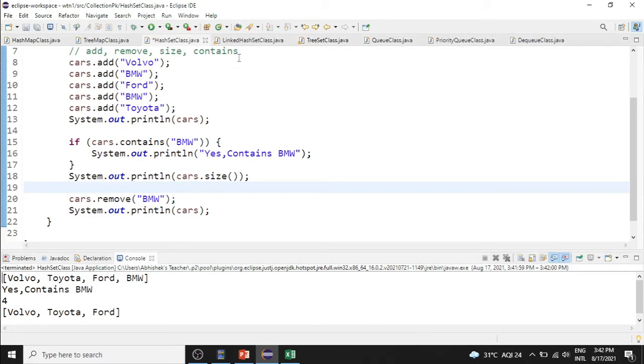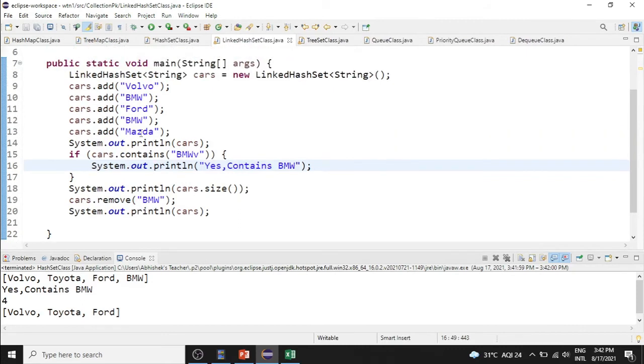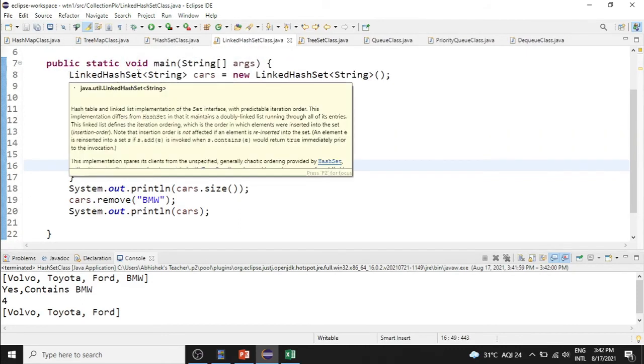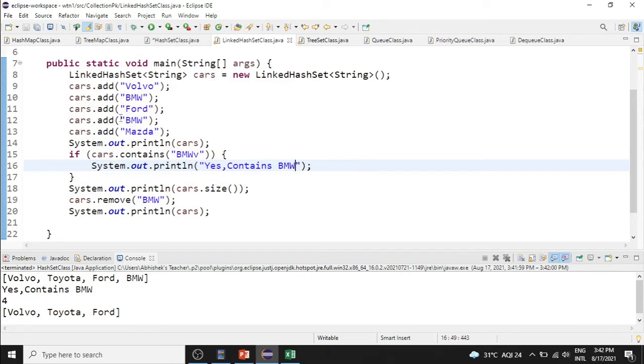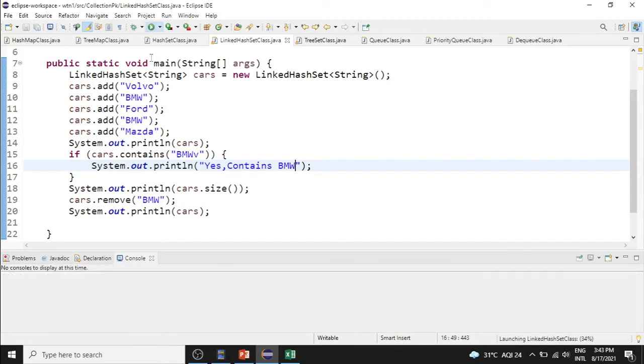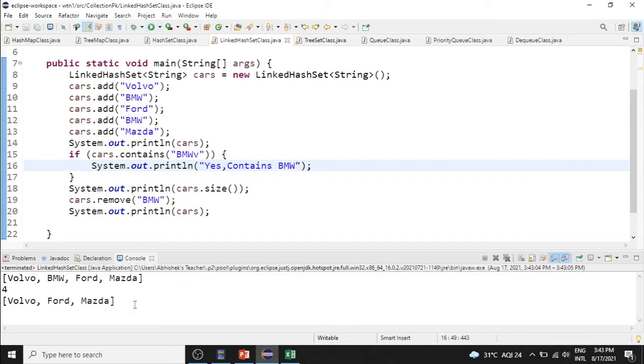Let us see about linked hash set. The syntax for the linked hash set is this. It is similar to hash set, but the one difference here is that the values are linked. It follows the order. If I want to print the set in ordered form, then I will be using linked hash set. See here Volvo, BMW, Ford, Mazda. Volvo, BMW, Ford, Mazda. So it will be in this order, the order in which we are giving. If I want the output of the set to be in an order, then I can use the linked hash set.